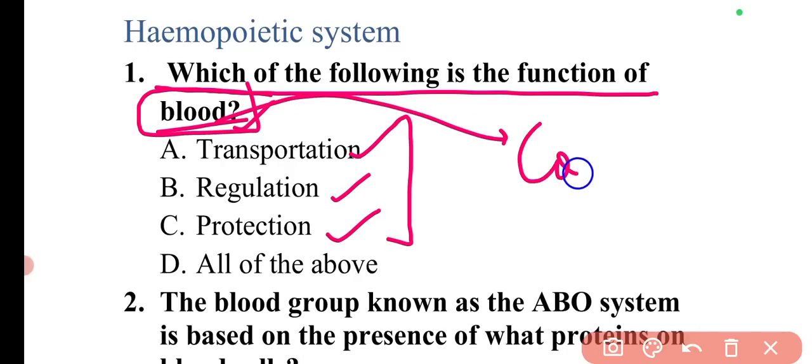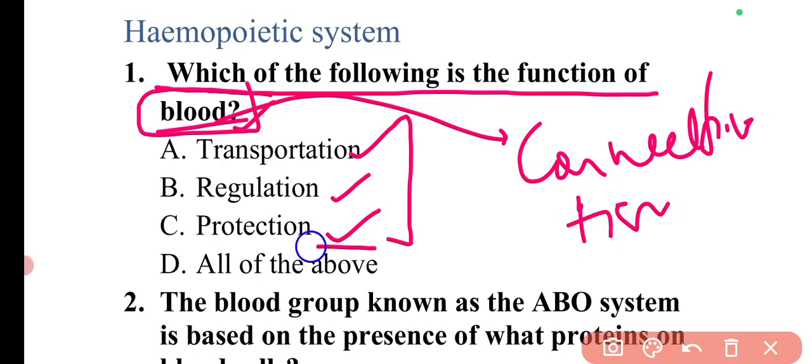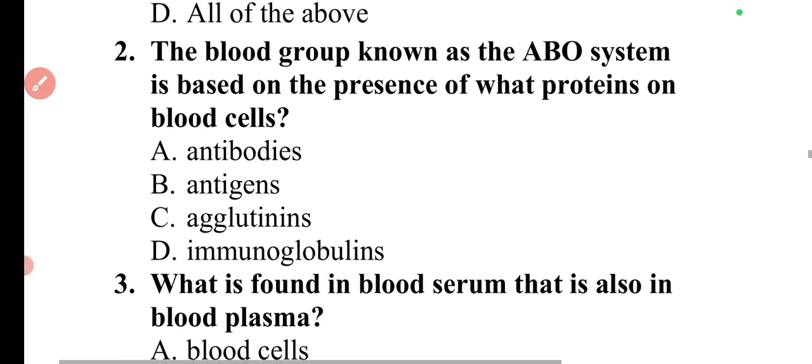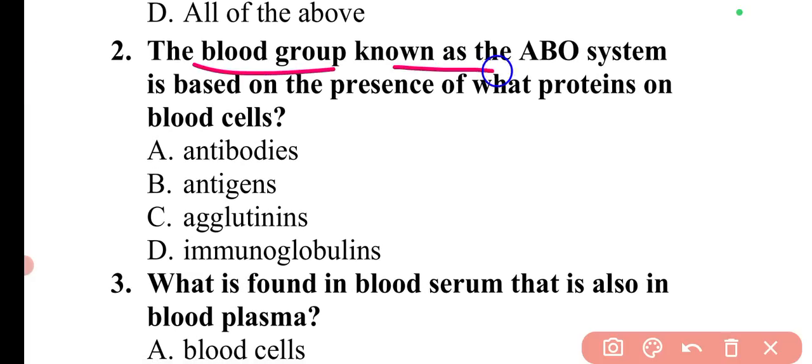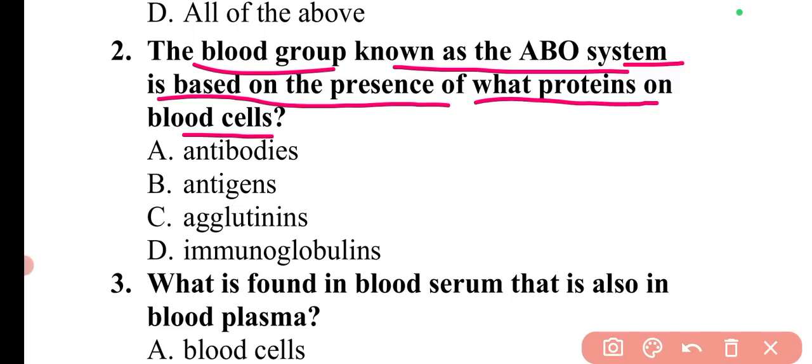As I have already discussed, it is also a connective tissue. It is basically a connective tissue. So here option D, all of the above, will be the correct answer. The next question is, the blood group known as the ABO system is based on the presence of what proteins on blood cells?